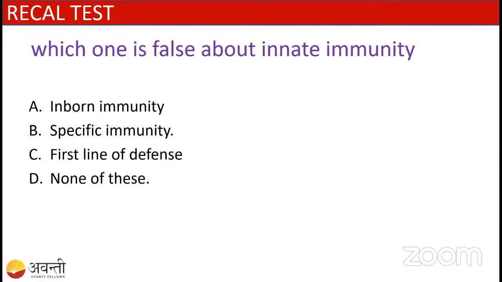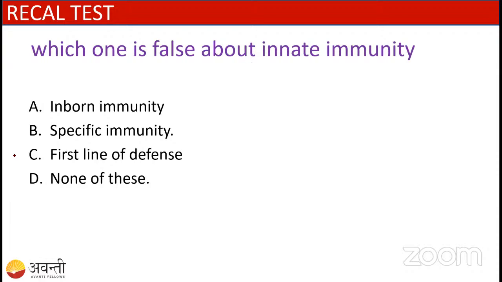Can anyone tell me the correct answer for this? Which one of the following is not true about innate immunity? Option A, inborn immunity. Option B, specific immunity. Option C, first line of defense. Option D, none of the above. Answer me fast. Which one is the correct answer? I will run the poll. You can answer me in the poll, and you can answer in the chat box also. Okay, fine. Yes, I'm getting the answers.